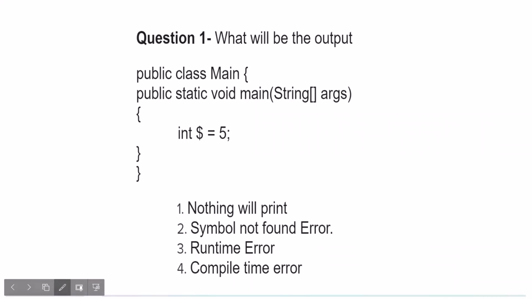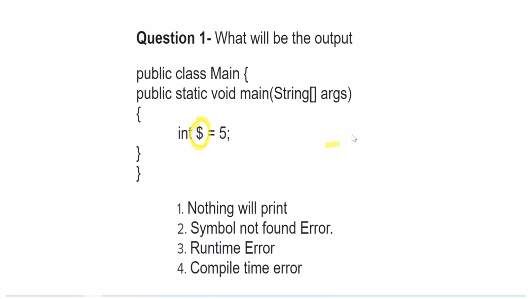Here, as you can see, question one is related to the Java language. There is no syntax error, but when you see it, you will think that this is wrong, that this dollar sign is not a valid variable name, because we learned that underscore can be used, but that is only in C and Python.